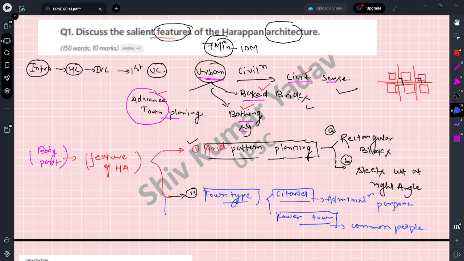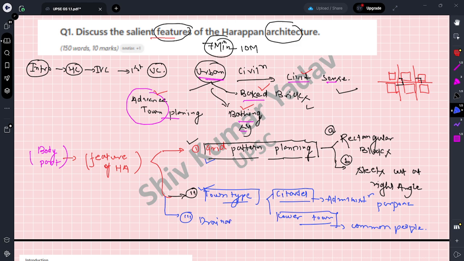So the third point, what we need to write: we have already mentioned the grid pattern and the town types. Next, in Harappan civilization we also talk about the drainage system. They had a well defined drainage system.